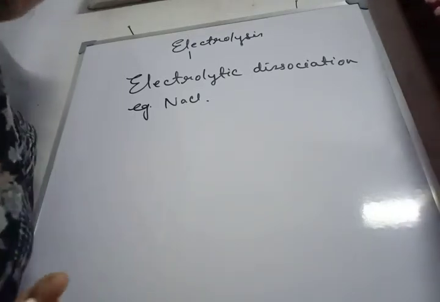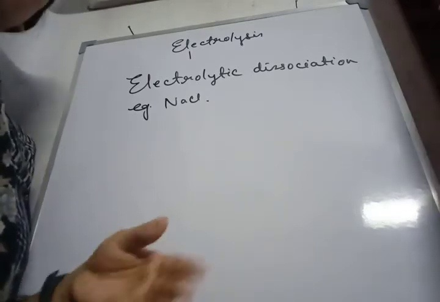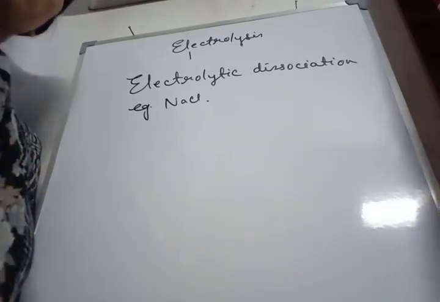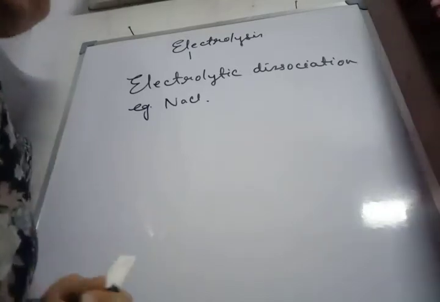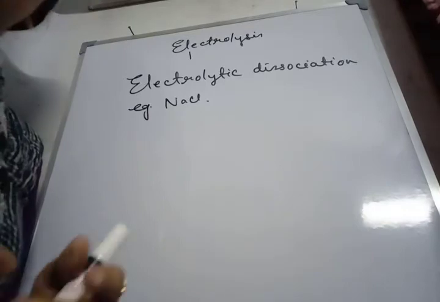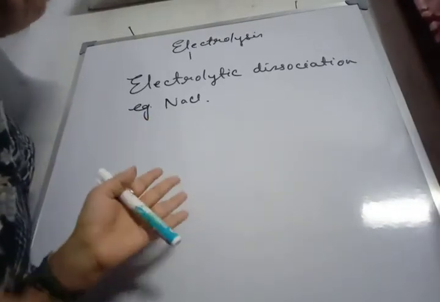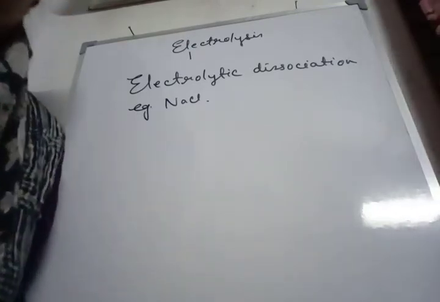But in aqueous solution, what happens? Water is added. Water possesses a high dielectric constant that helps to weaken the force of attraction. So the ions become free and they conduct electricity. In molten state, what happens? High temperature is applied. That helps to break the force of attraction. So the ions become free. So in molten and aqueous states, ionic compounds conduct electricity. But in solid state, they do not conduct electricity.